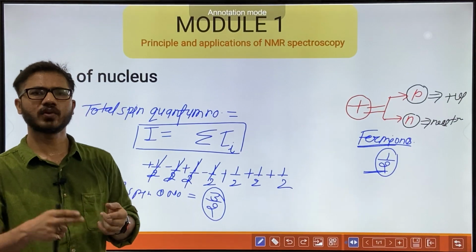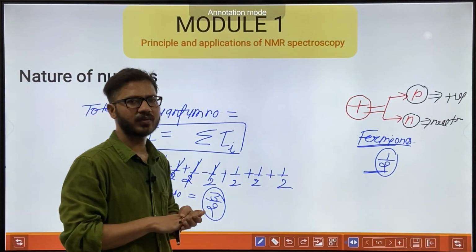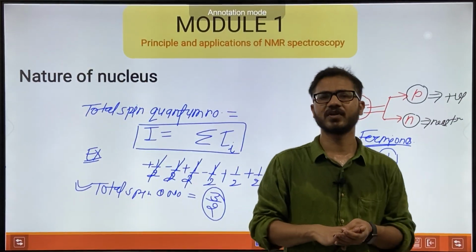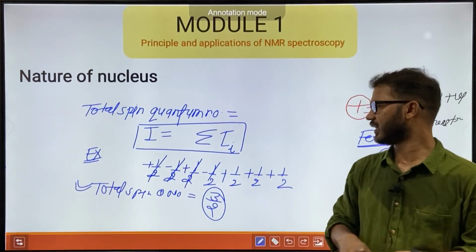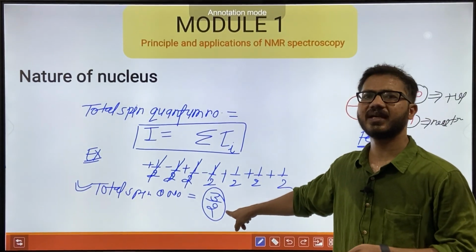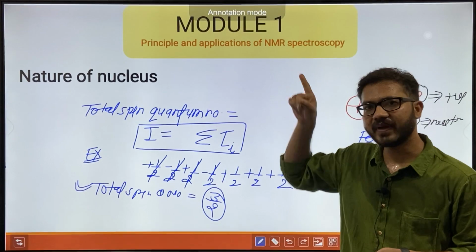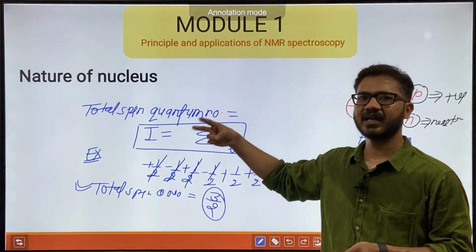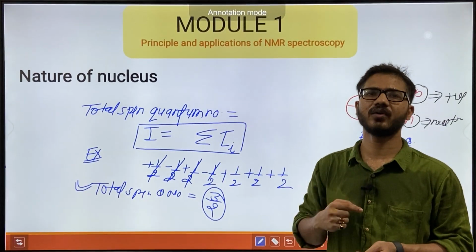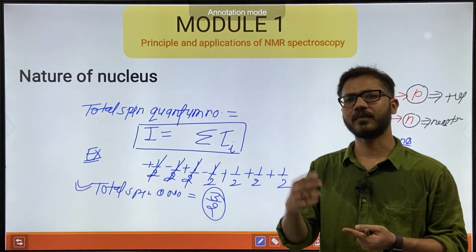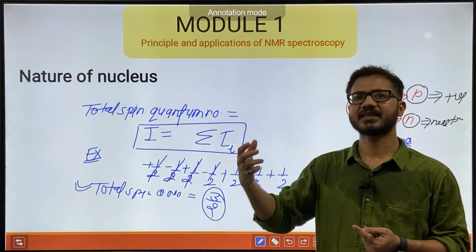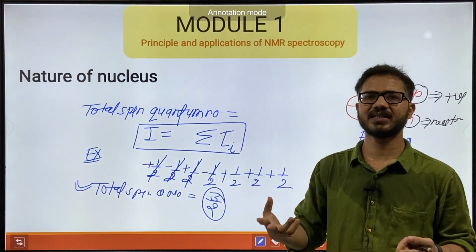Is it clear? So the total spin quantum number may have a half-integral value, or it may have a value of 0. For example, if there is one proton and one neutron with values of plus half and minus half, the total spin quantum number is 0.